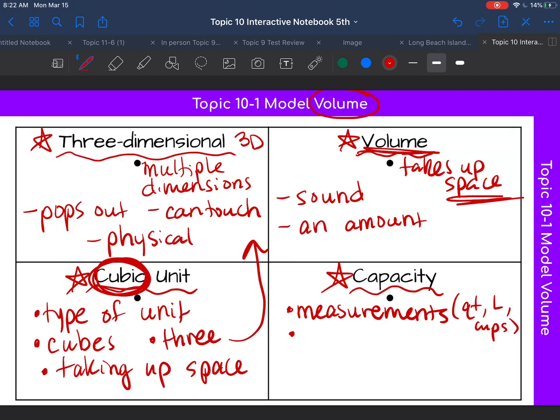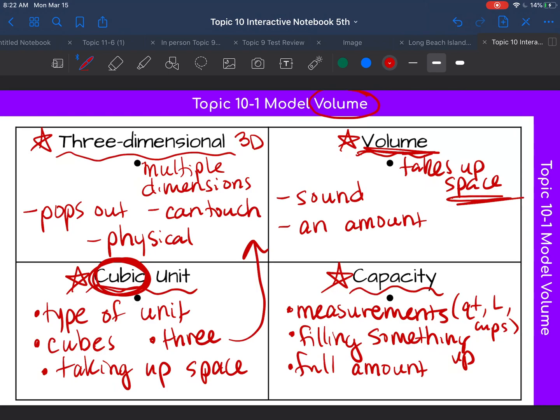And when I think of capacity, I think of filling something up. Or when things say a full amount, oh, we're at max capacity. A lot of times you hear that we're not allowed to let anyone in, we're at max capacity, meaning that it's totally full.